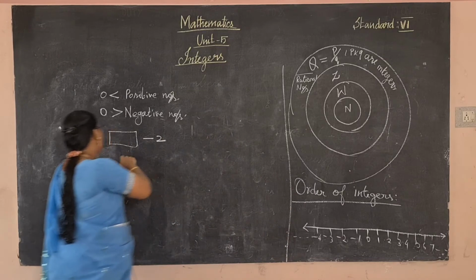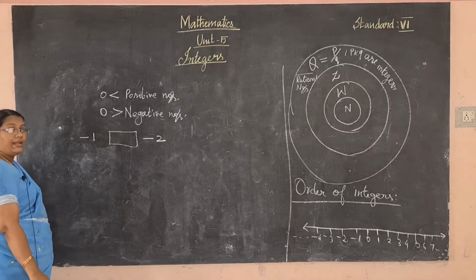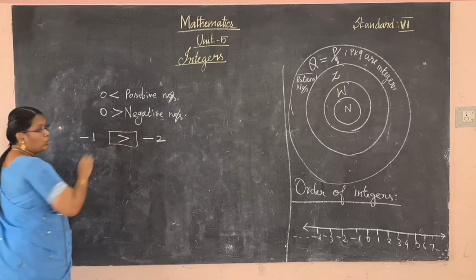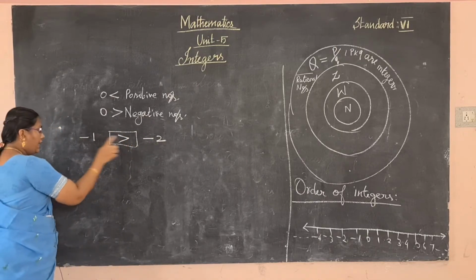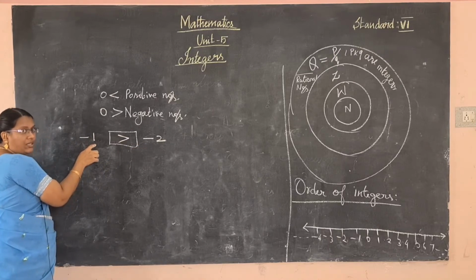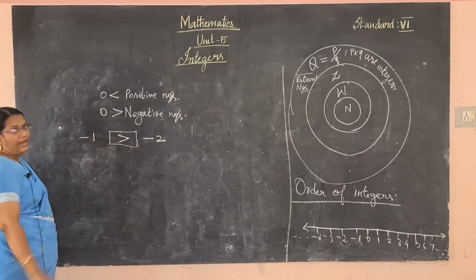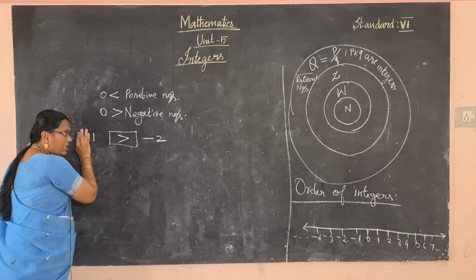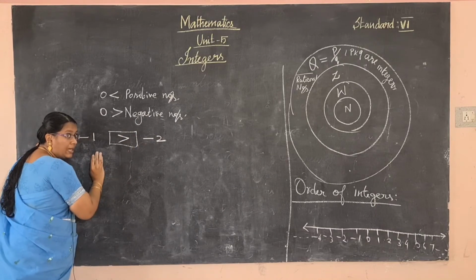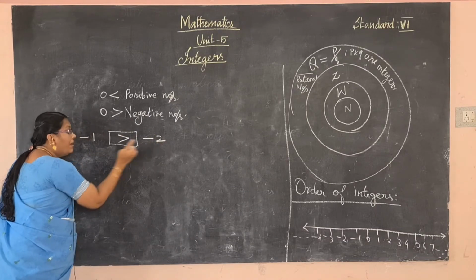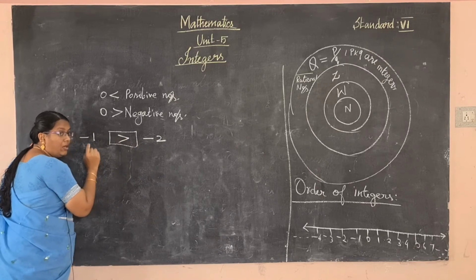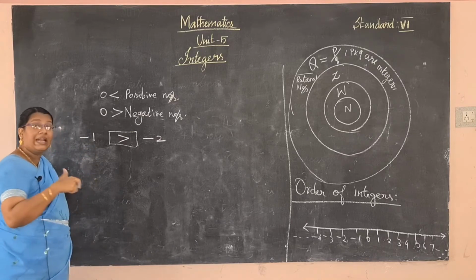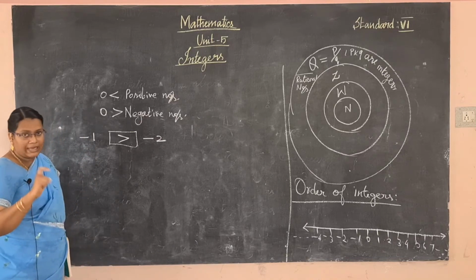So how do you put the symbol, less than or greater than? Greater than. So -1 is greater than -2. Why? Among negative values, the smallest number is considered the greatest value. If +1 and +2 are given, 2 is the greatest value. But here negative values are given, so the lowest number of the negative values is declared the greatest value.